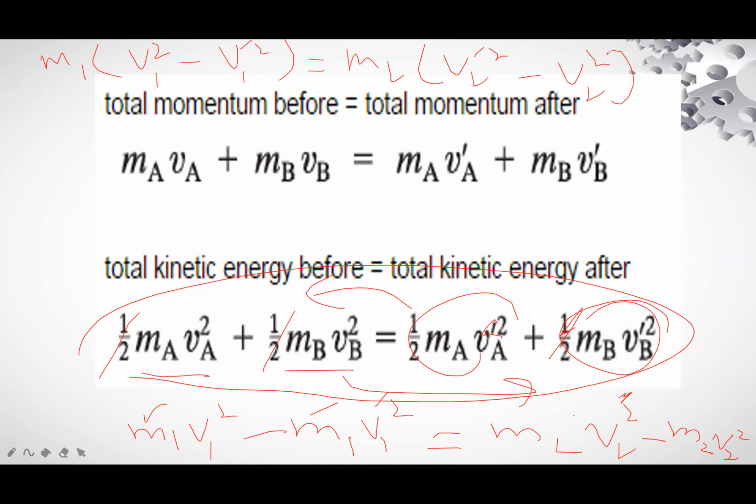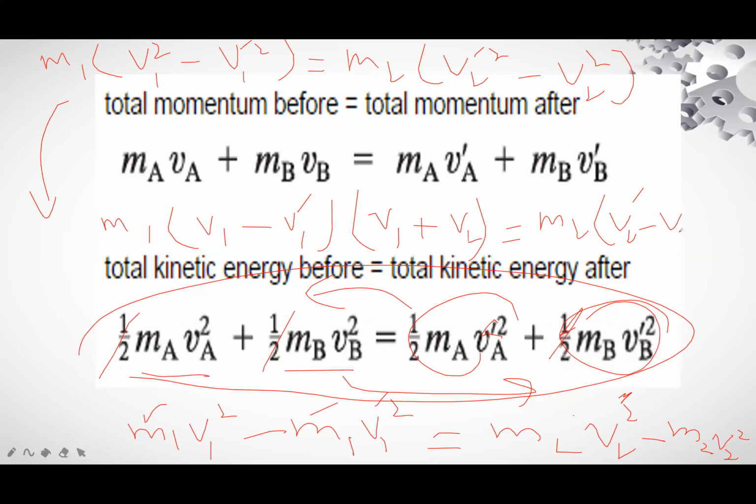So this equation is further simplified. We will write M1 (V1 minus V1 prime)(V1 plus V1 prime) is equal to M2 (V2 prime minus V2)(V2 prime plus V2), by applying the formula A square minus B square is equal to A minus B into A plus B.